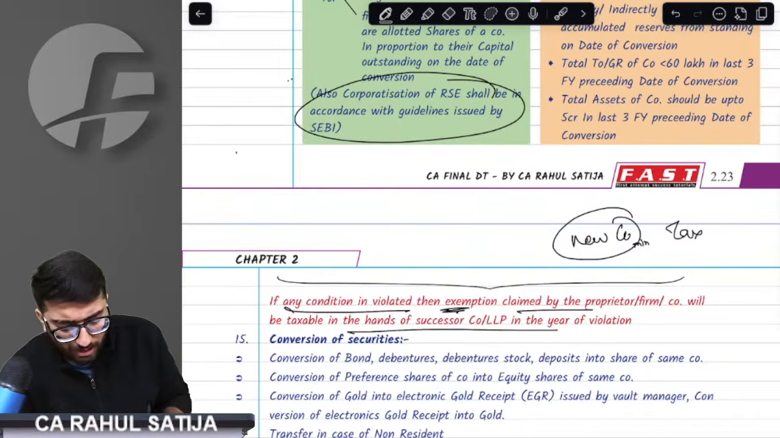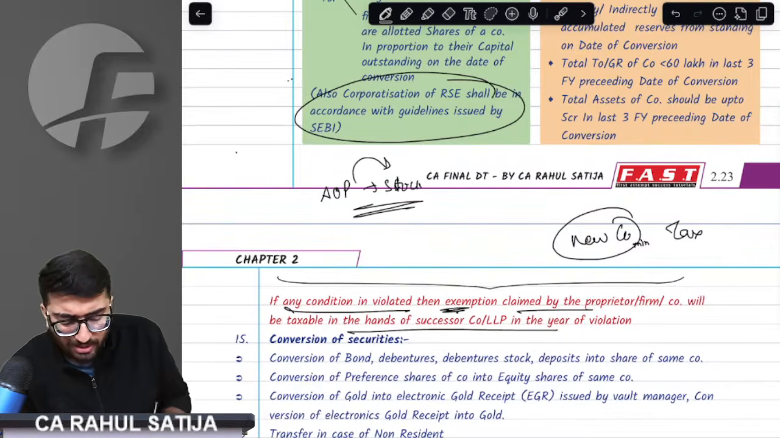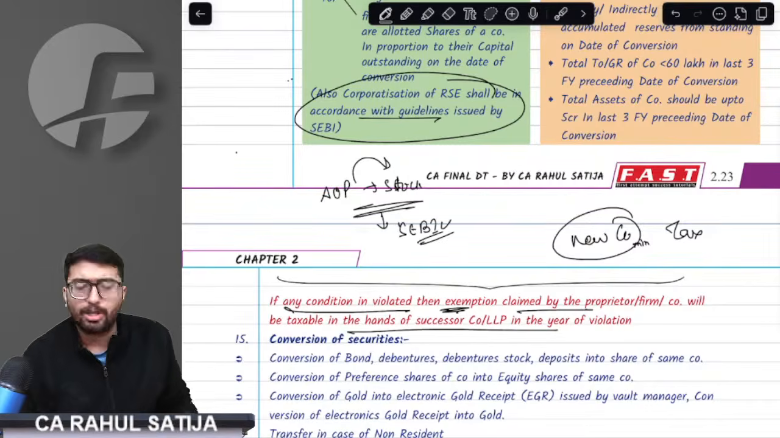Sir, sometimes what happens is an AOP is converted into a stock exchange. In that case, that would also be an exempt transfer, provided the conversion is happening because of SEBI guidelines. It is as per SEBI guidelines. If it is happening, it is an exempt transfer.